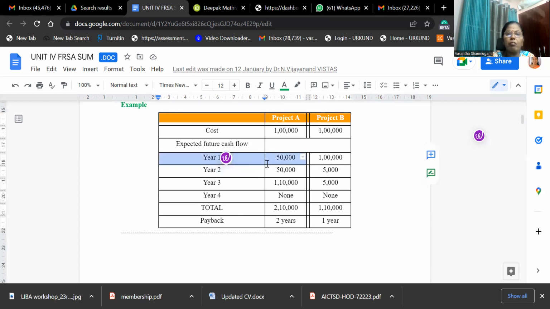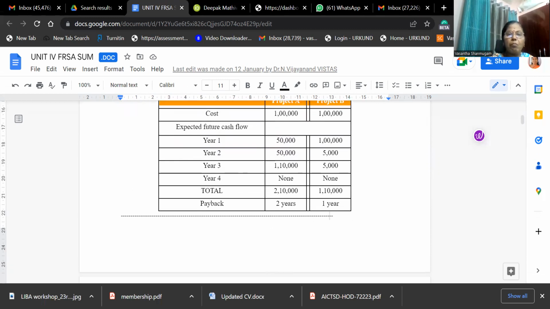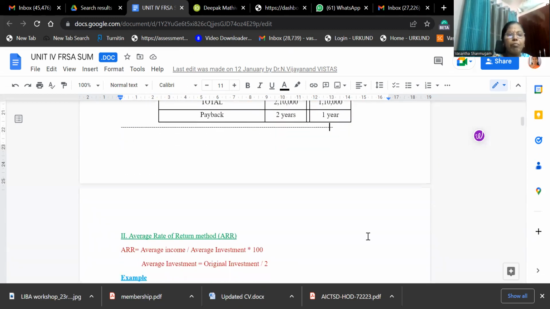So project A recovers the investment in 2 years, but in project B, within the first year, we are able to get back our investment. Our conclusion is that project B has the shortest payback period. So we can accept project B when compared to project A, which has a payback period of 2 years.